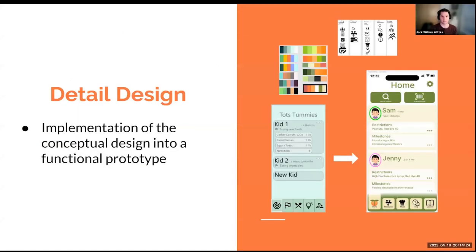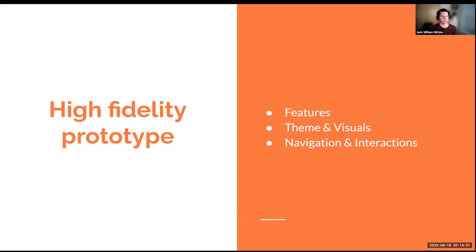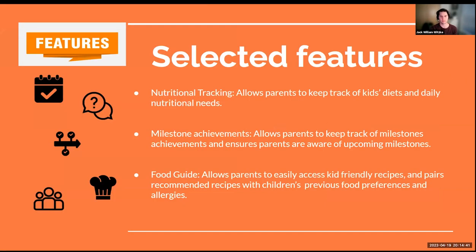Next, we'll get into how we took our wireframe and low fidelity prototype into a higher fidelity and functional prototype. So for our high fidelity prototype, we wanted to narrow down which features we were focusing on to ensure that they provided the best experience. The features that we selected were nutritional tracking, milestone achievements, and a meal guide. We believe that this combination of features would best help us in achieving our goal of helping parents feed their children by educating them on their children's nutritional needs.